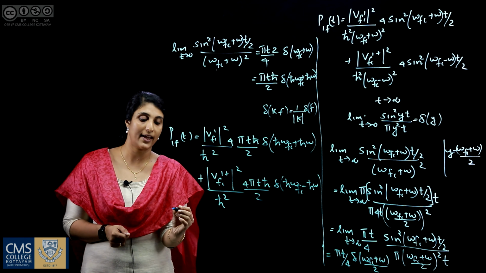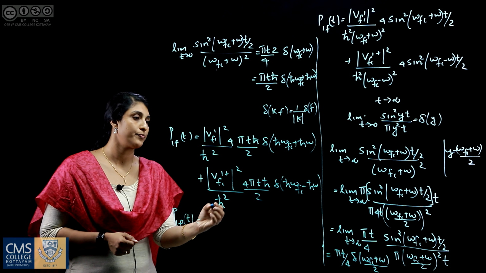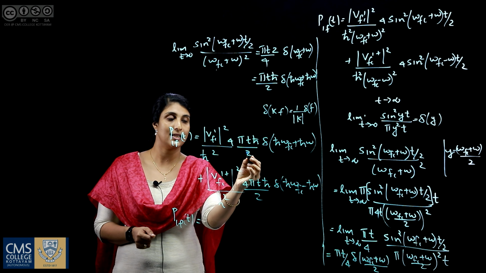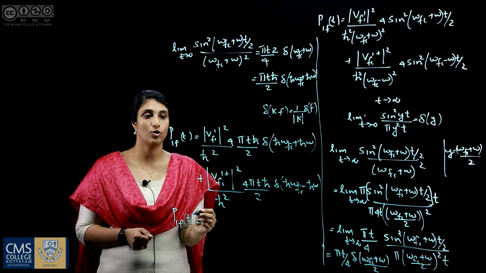So on simplifying, we got P_if(t) as, 2 and 2 got cancelled, 4 and 2 got cancelled, we have 2 pi t, h bar and h bar squared on cancelling, we got a h bar in the denominator.